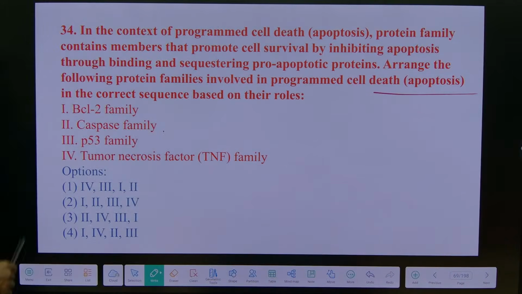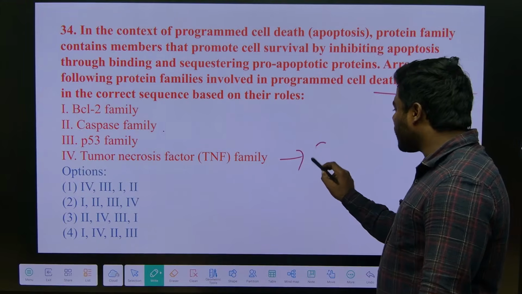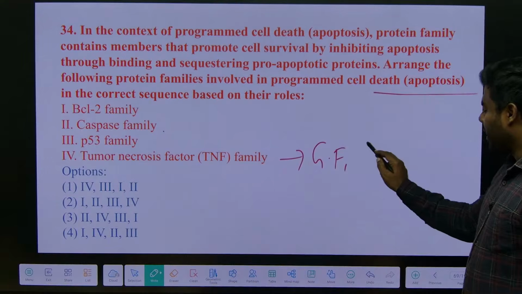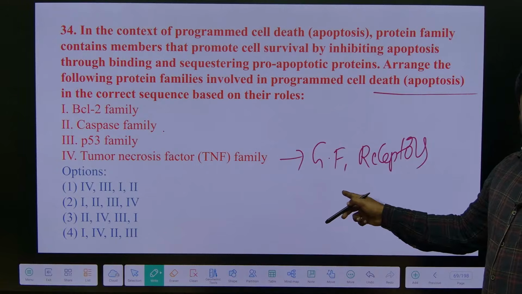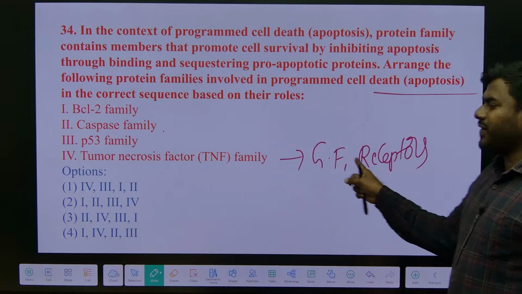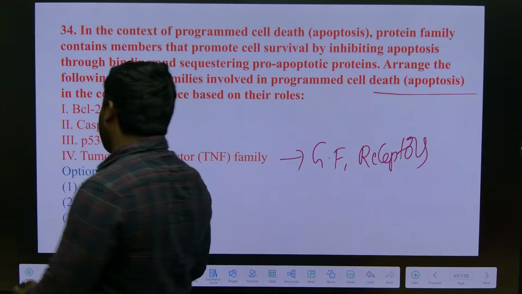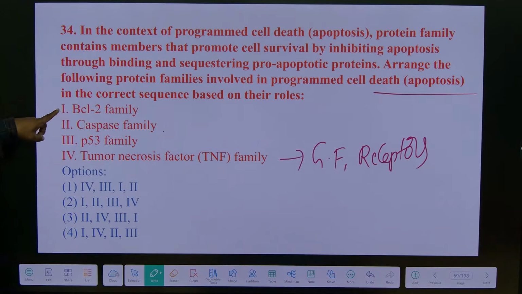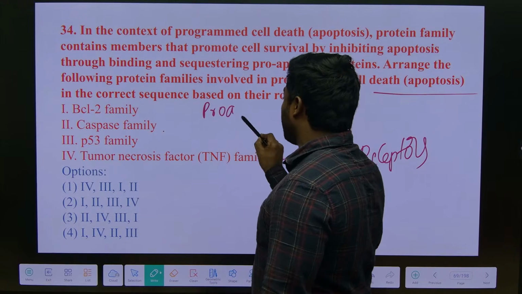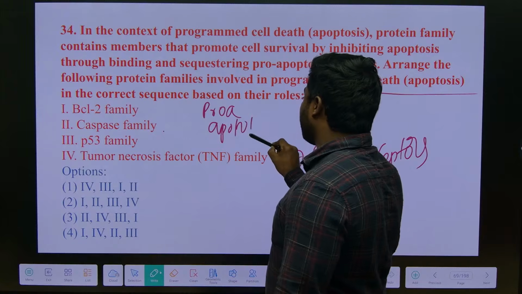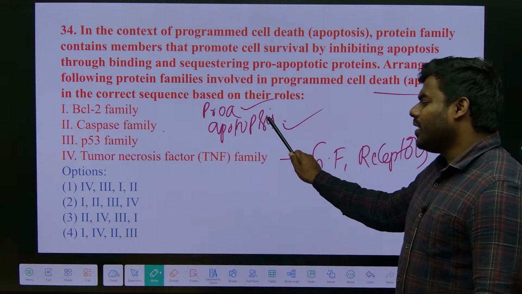Now, first, what is the function of tumor necrosis factor? You have to remember this is the growth factor. You are getting the point. And TNF first attaches to the receptors. Because without receptor activation, there won't be any activation of tumor suppressor genes as well as the apoptotic proteins. You have to majorly focus on which are pro-apoptotic proteins and which are apoptotic proteins. These two are very important, we all have to remember for the exam.